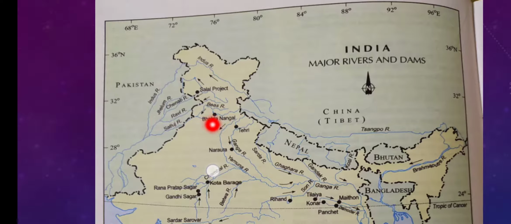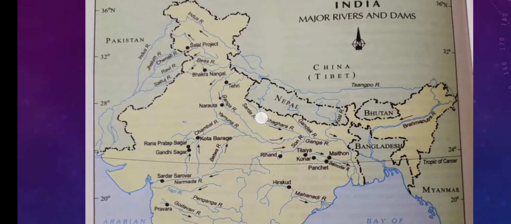It is a very important dam in our country. All the agricultural development of Punjab and Haryana is due to this dam. It is providing them water as well as producing hydroelectricity. That's why it is also called a multi-purpose project, which serves various purposes: flood control, production of hydroelectricity, and supply of irrigation water. There are many uses you will learn in the chapter when your teacher discusses it.